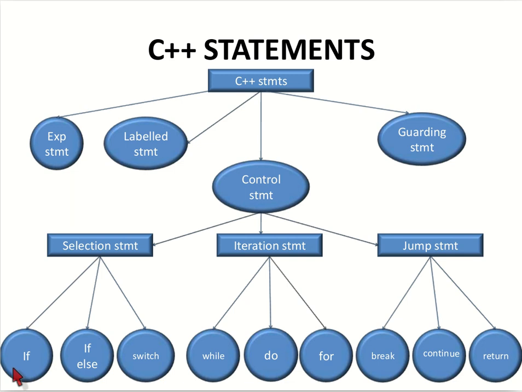Selection statements are if else and switch. Iteration statements, that is a loop, are while, do while, and for. Jump statements are break, continue, and return. Let's move on.